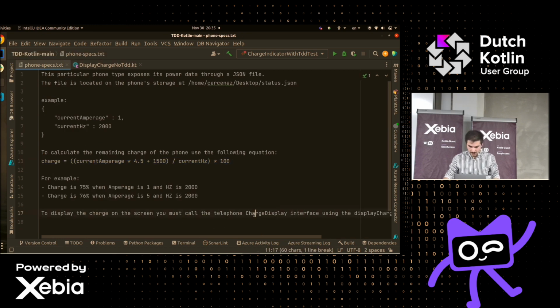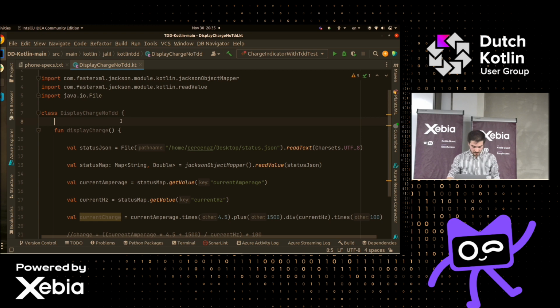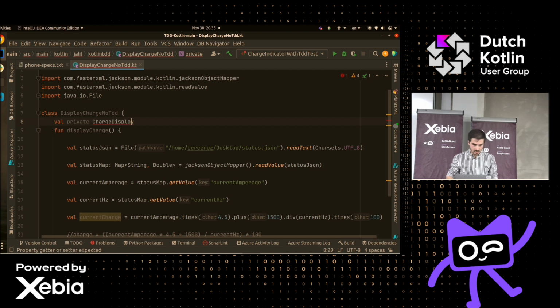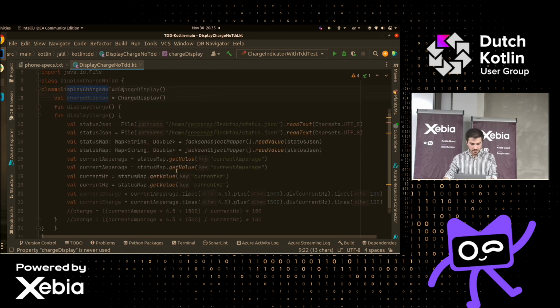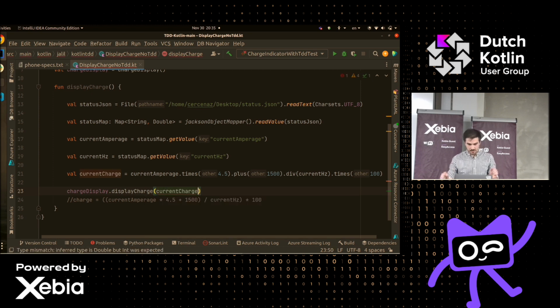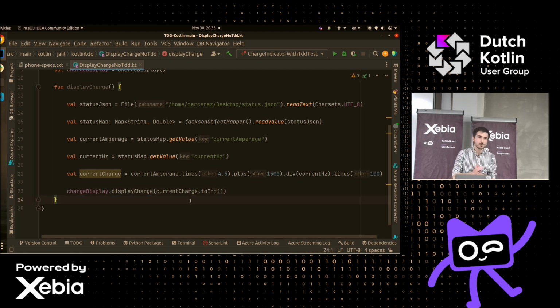And what did we say? We have this thing over here. Let's define it right here. Let's see if I even have to do this. Charge display. Probably need to make it private here. Cool. Charge display. And then what do we do? Just do charge display, display charge, current charge. Yes. Should be an end. Cool. And now the day is done. We have implemented our feature real quick. Product manager is happy. I'm happy.